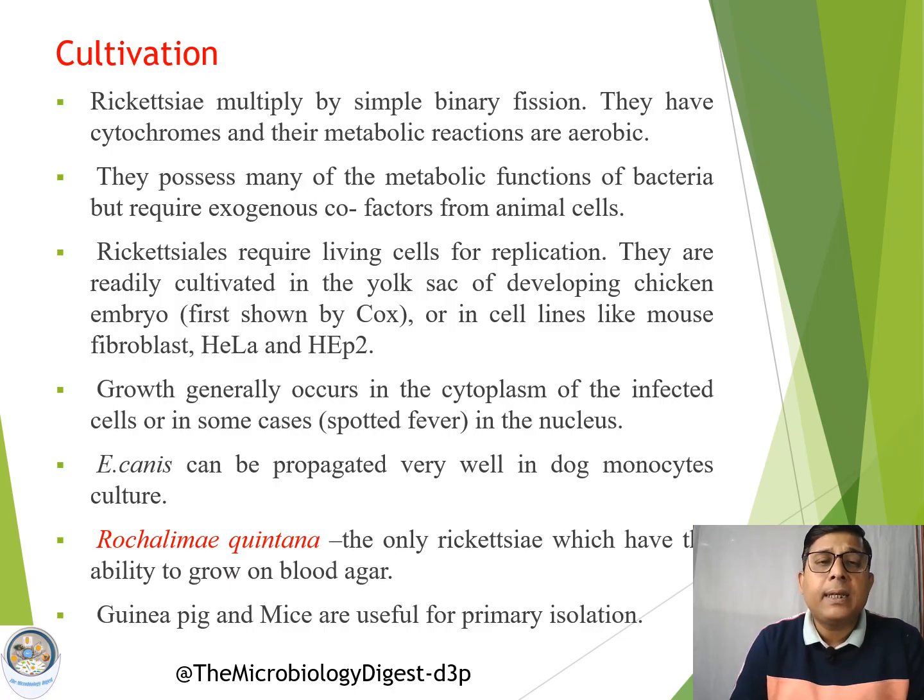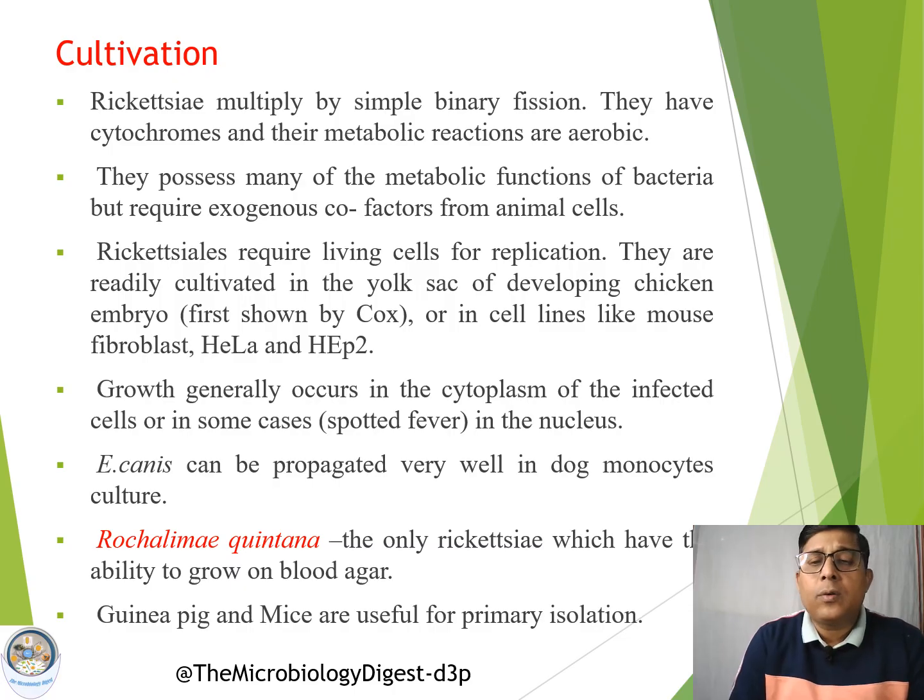They can be cultivated in the laboratory by using the yolk sac of the developing chicken embryo, and we can use established cell lines like HeLa cells, HEp-2 cells, and mouse fibroblasts. These are the cells commonly used for cultivation of Rickettsia organisms in the laboratory.